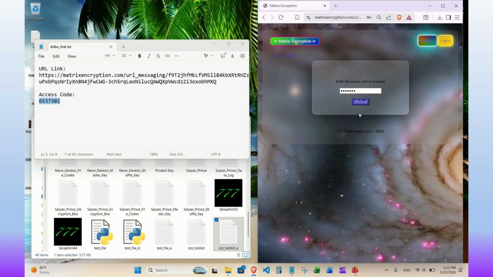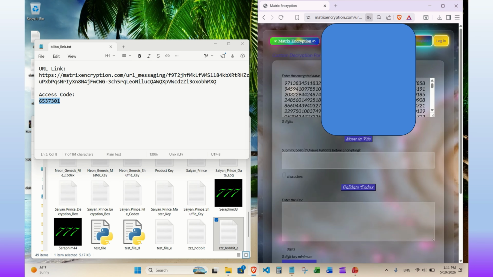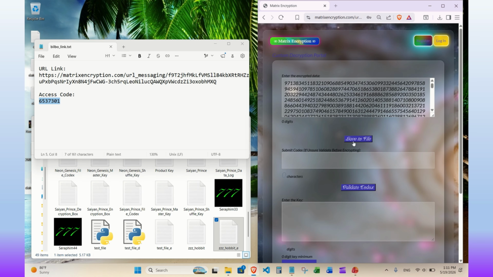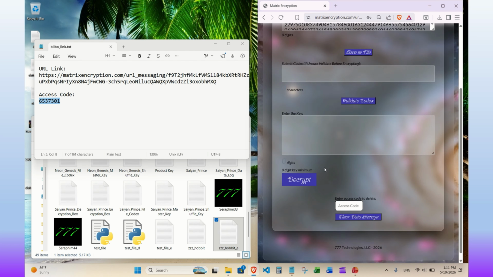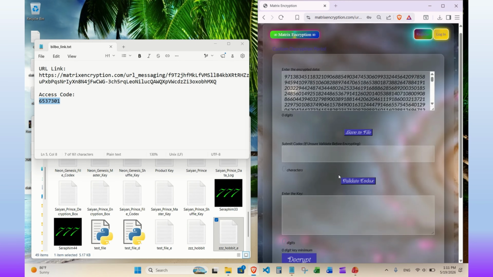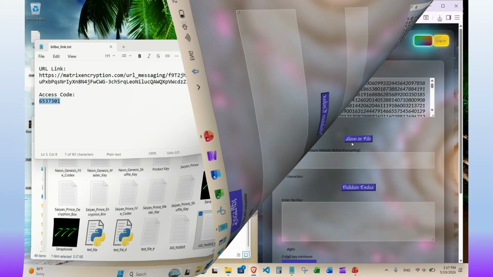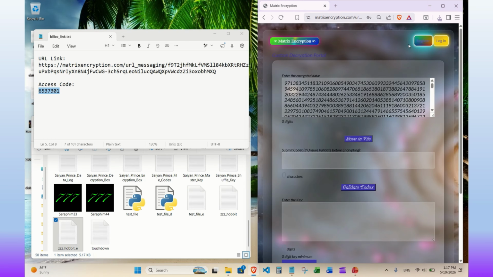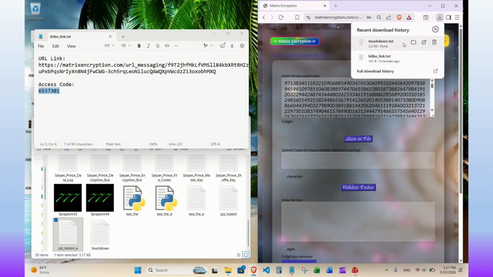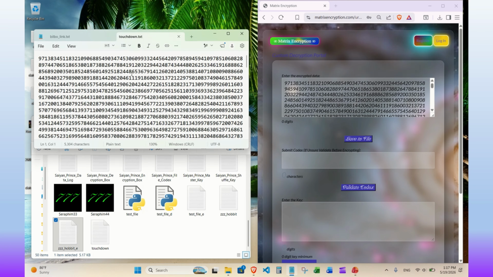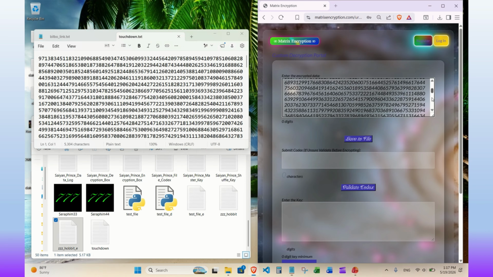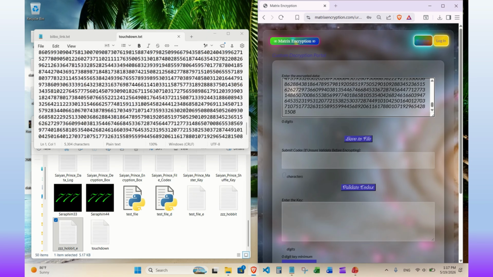Paste in the access code. You have 3 tries before being locked out. And as authorized parties, we now arrive at the encrypted data, where we can save, decrypt server-side if applicable, and also clear the data from storage using the access code. Here, as the recipient, we just want to save the encrypted data locally. We'll open it in our work folder and confirm that it is in fact the same as the data on the server.